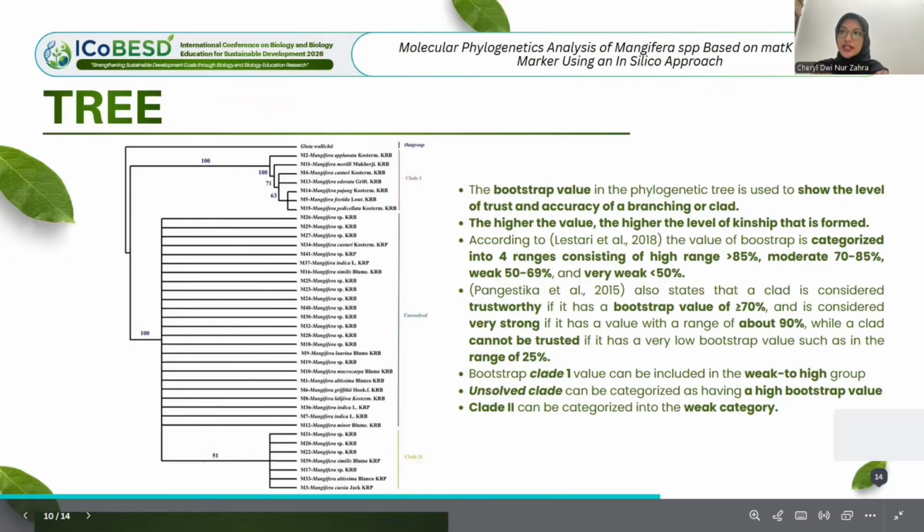According to Lostari, the value of bootstrap is categorized into 4 ranges, consisting of high, which is more than 85%, moderate is 70 to 85%, weak is 50 until 69%, and very weak is less than 50%.